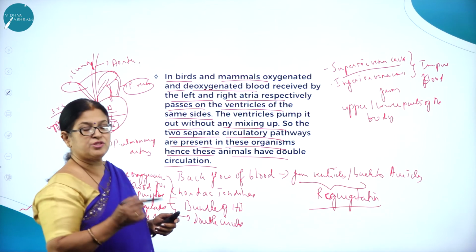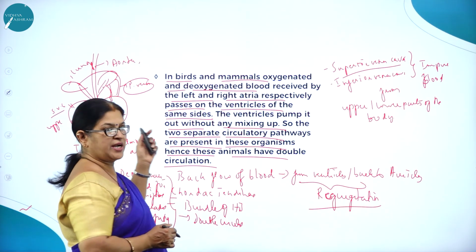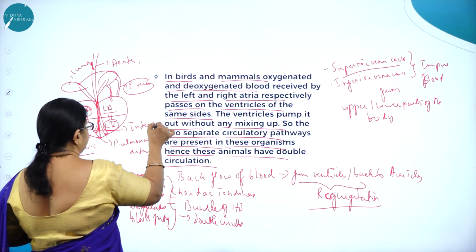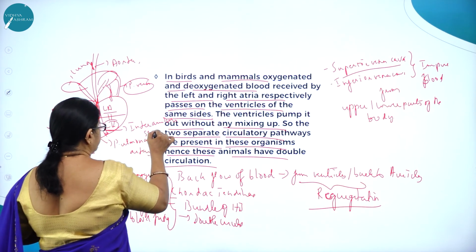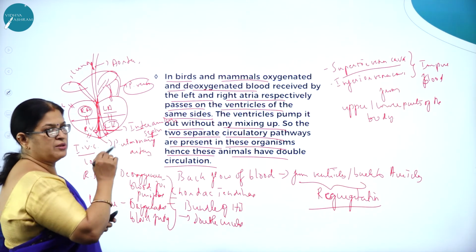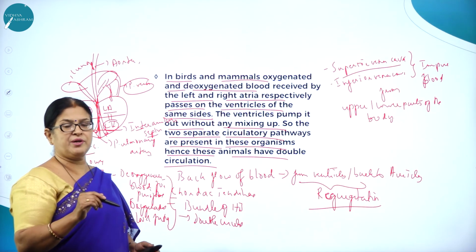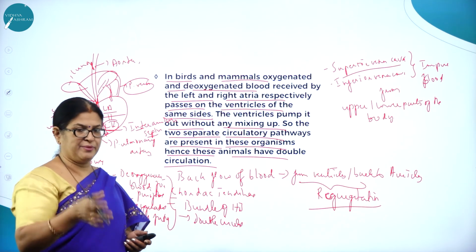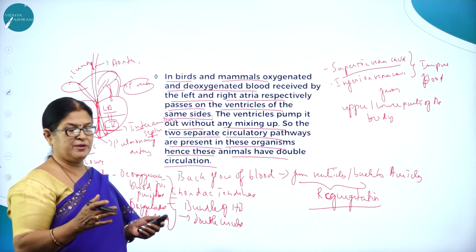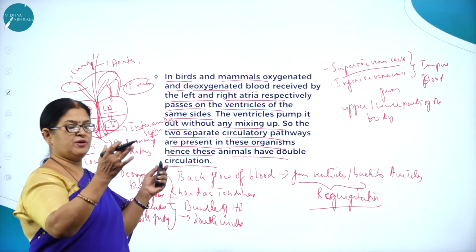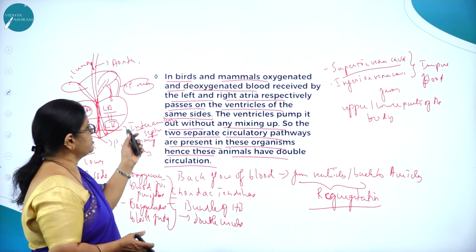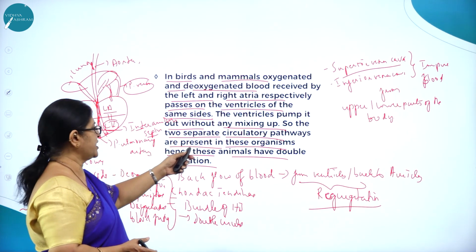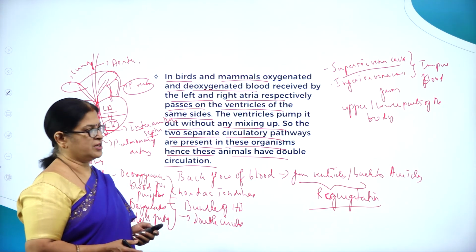So here you can see that there is no mixing of blood between the right and left sides of the heart. There is a partition here called the interauricular septum, which will never allow the mixing. If at all there is a hole in the heart, I think you might have come across a defect called hole in the heart. If there is a defect in the interauricular septum, then definitely there is mixing of blood. But here there is no mixing of blood because of that partition, and the interventricular septum. So the ventricles pump out without any mixing up. So the two separate circulatory pathways are present in these organisms. Hence these animals have double circulation.